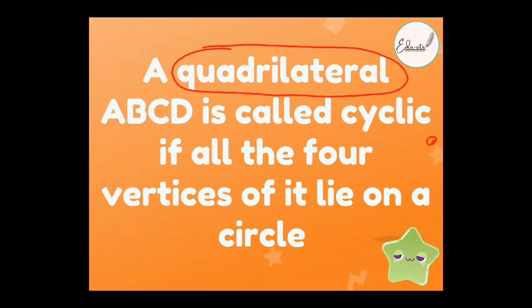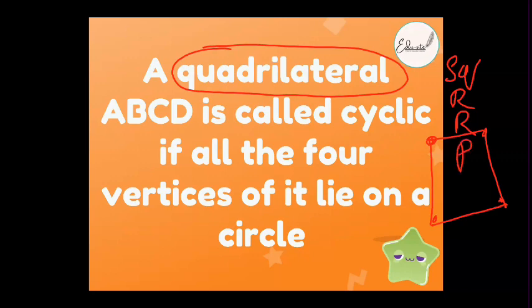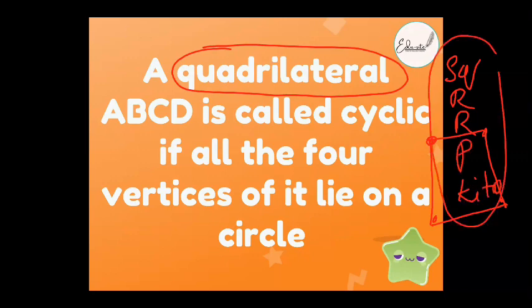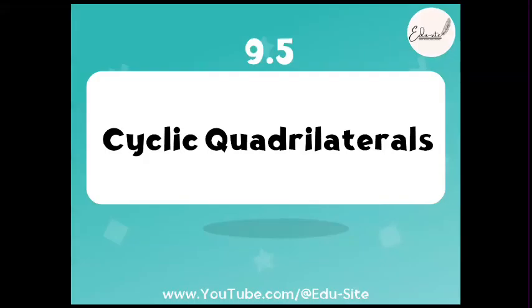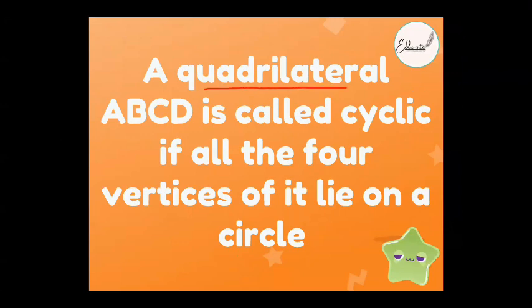If you have 4 points here, 1, 2, 3, 4, you can join these points and make many shapes. What did we study? How many shapes can we make? We can make a square, a rhombus, a rectangle, a parallelogram, a kite, right? Now, what does cyclic quadrilateral mean? It means a quadrilateral if the vertices lie on the surface of the circle, then that is called a cyclic quadrilateral.